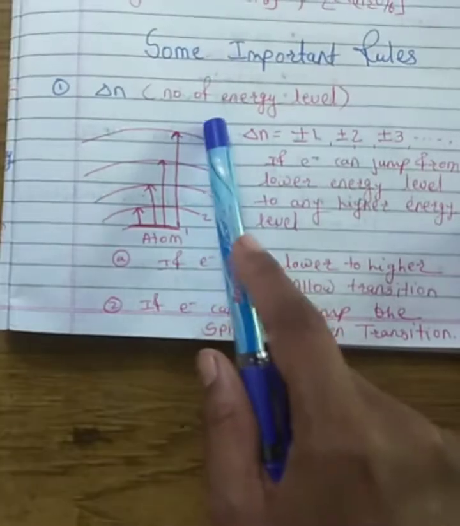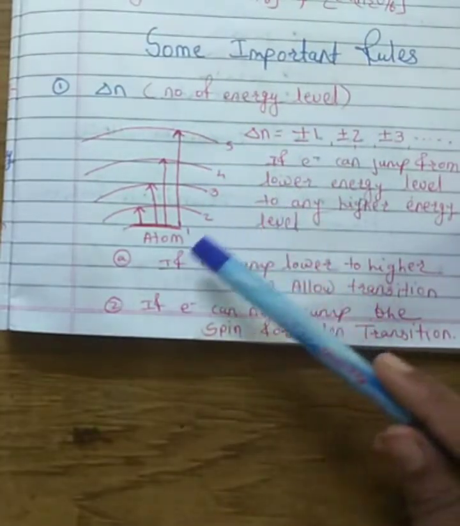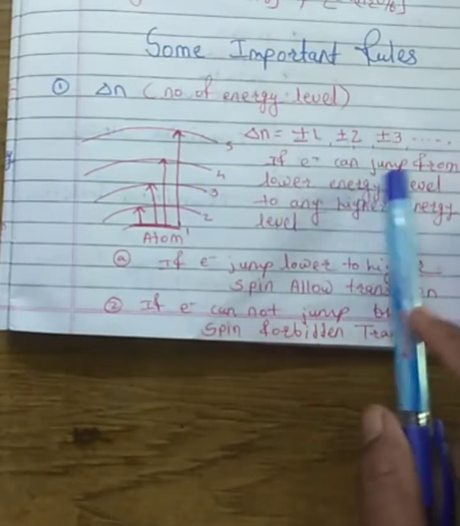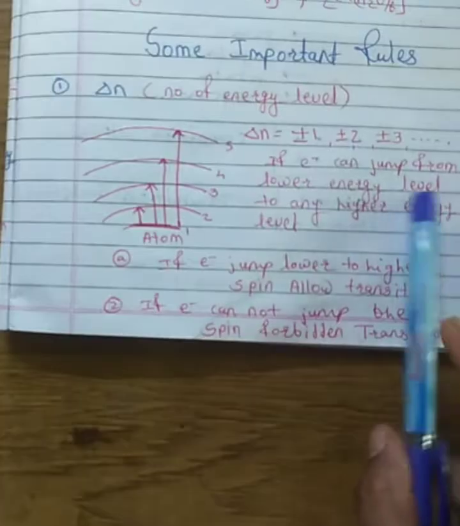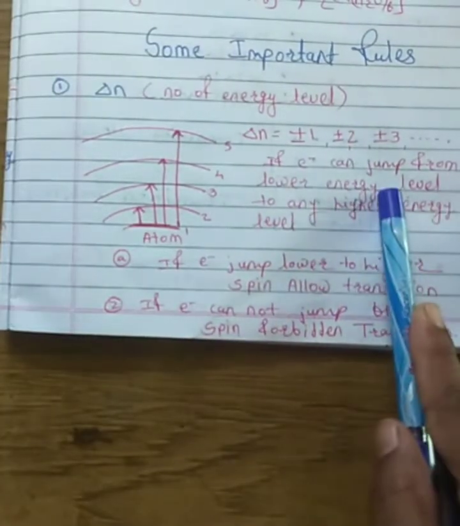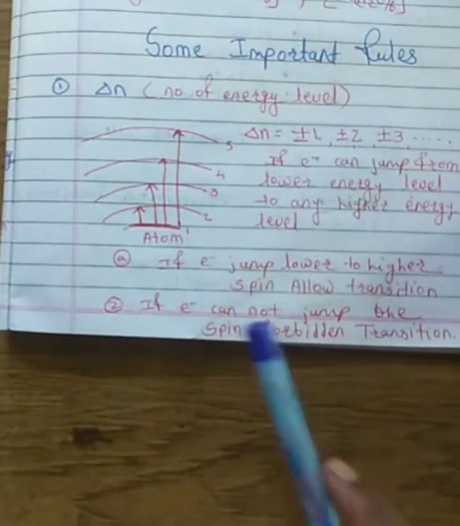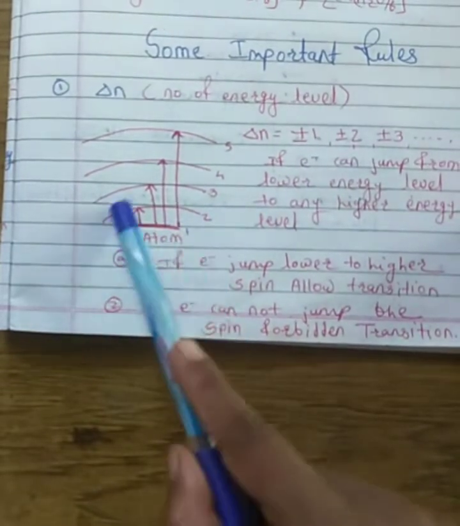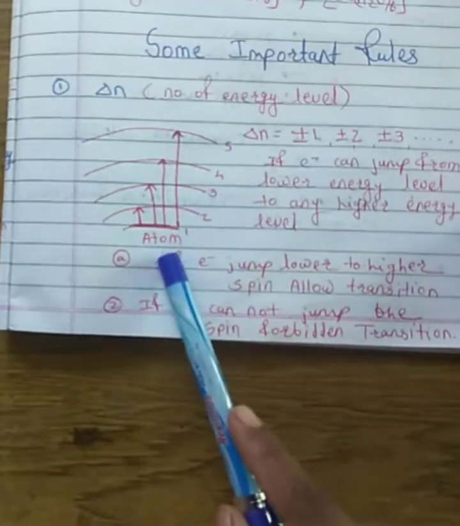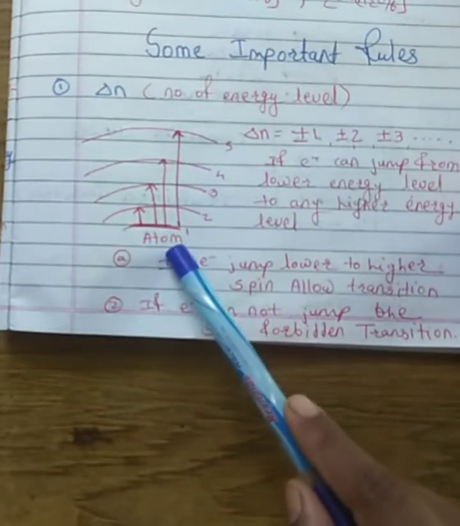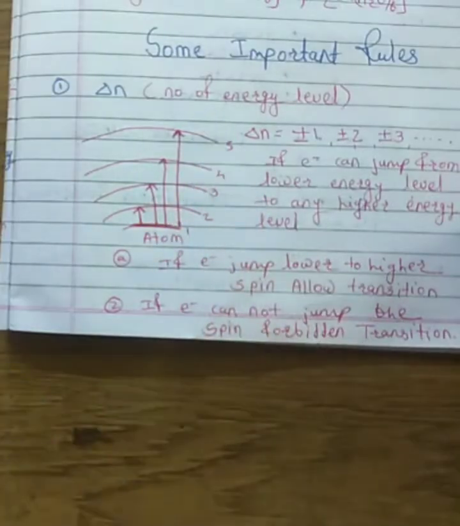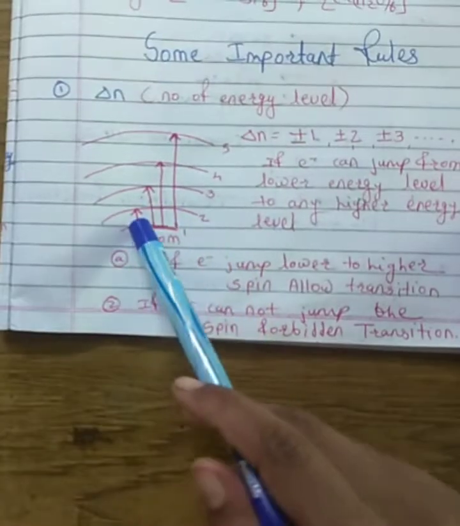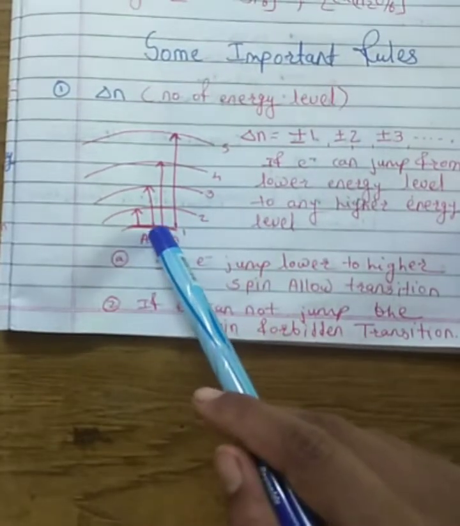Delta n means the number of energy levels present in the different types of orbitals. If an electron can jump from a lower energy level to a higher energy level, then it is an allowed transition. Suppose here is our atom, this is the first orbital, second, third, fourth and fifth. An electron can jump from a lower energy orbital to the first, second, third, fourth, any of the higher energy orbitals, and that is the electronic transition.